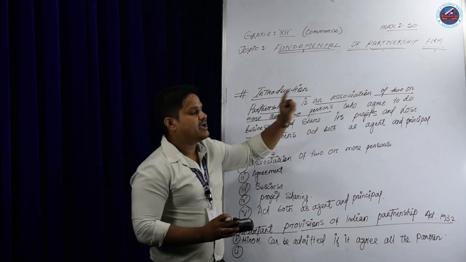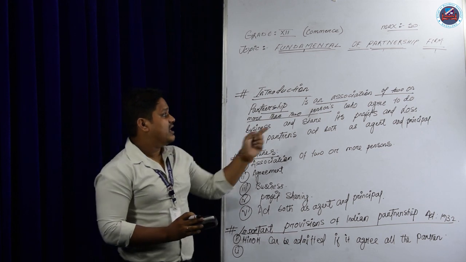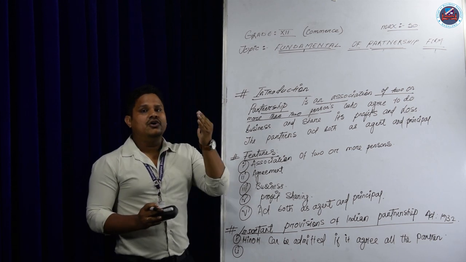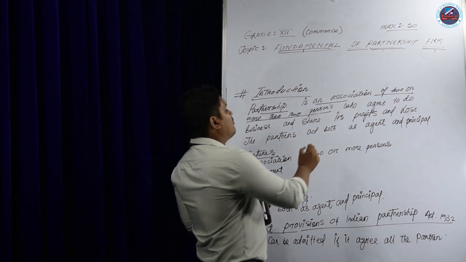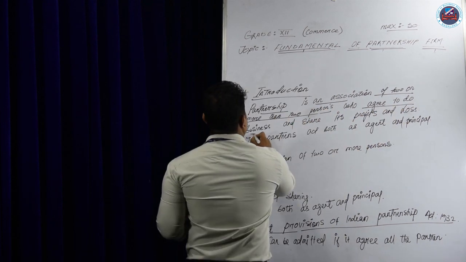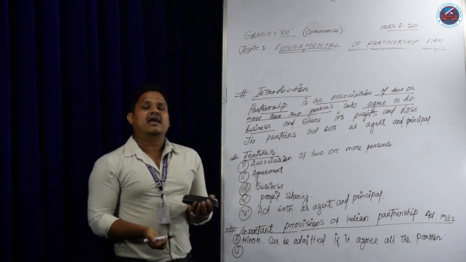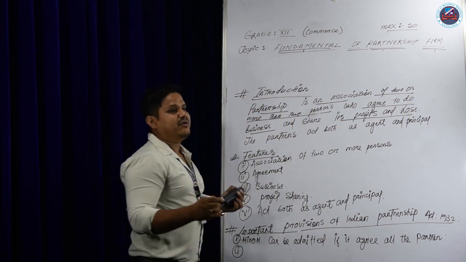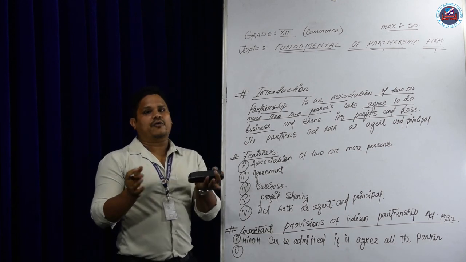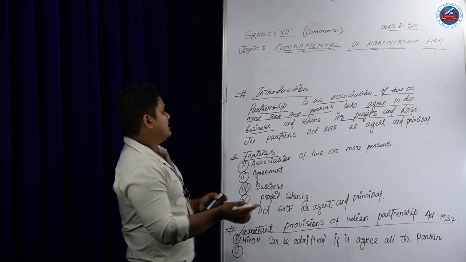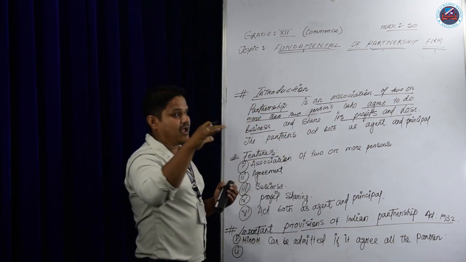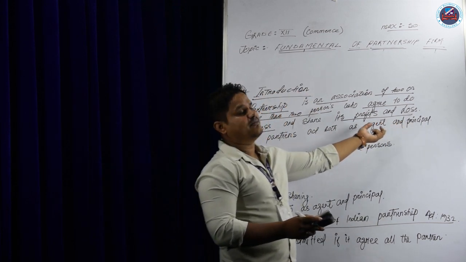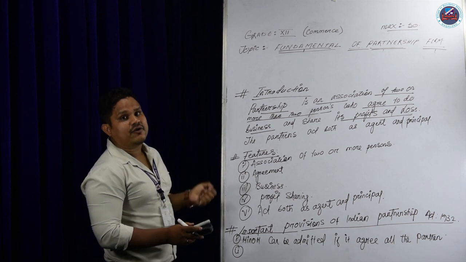This is called a person. If person means one, that is an individual. The persons means 2 or more than 2 persons. So partnership is a relationship between 2 or more than 2 partners who agree to do business. They come together, agree to do a business and share its profit. After doing the business, they will divide the profit or loss among the partners. The partner will act as an agent and also as principal.